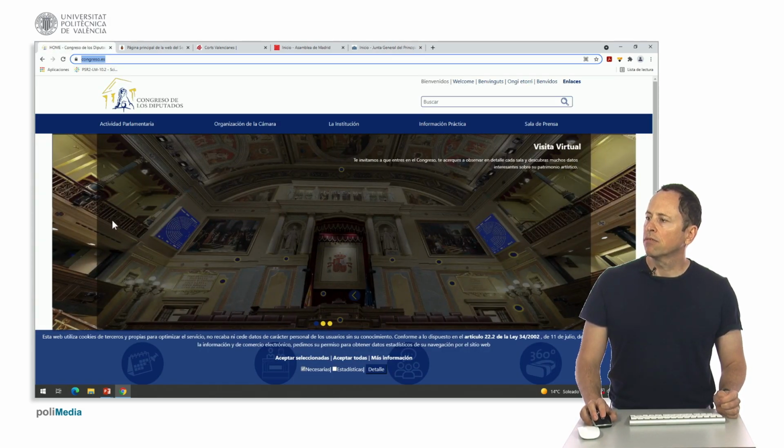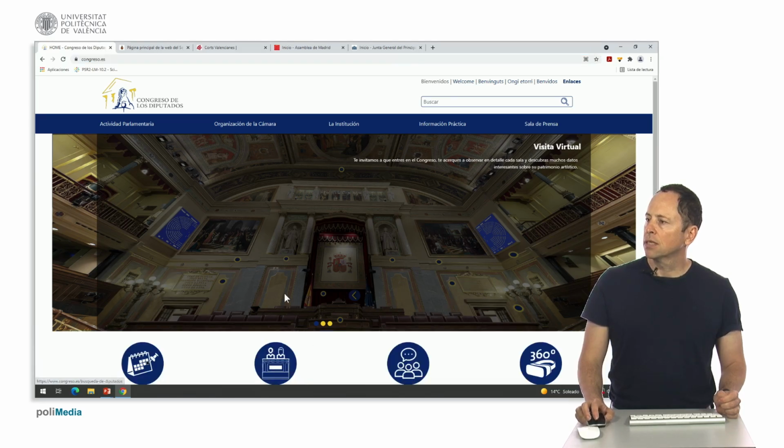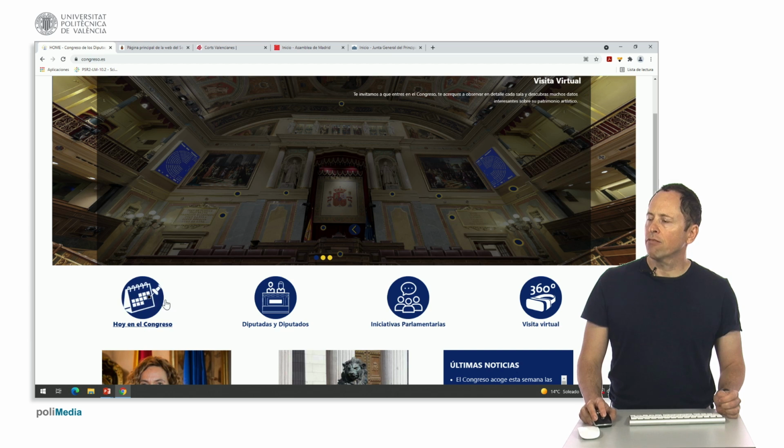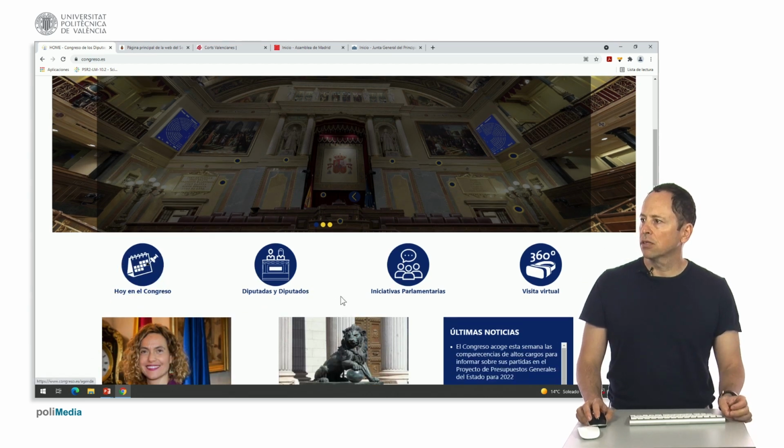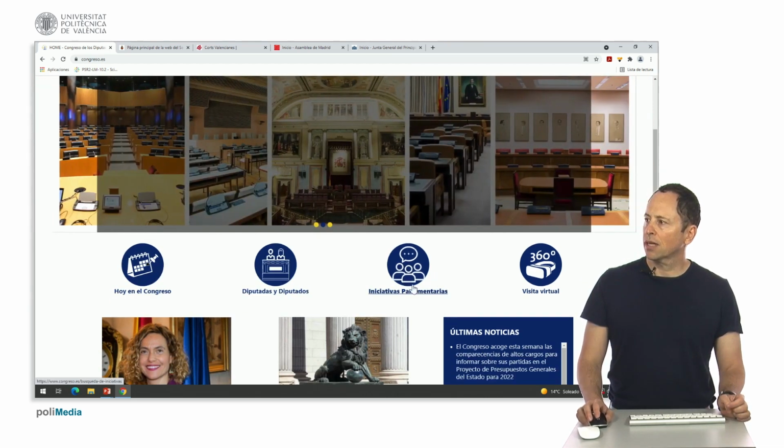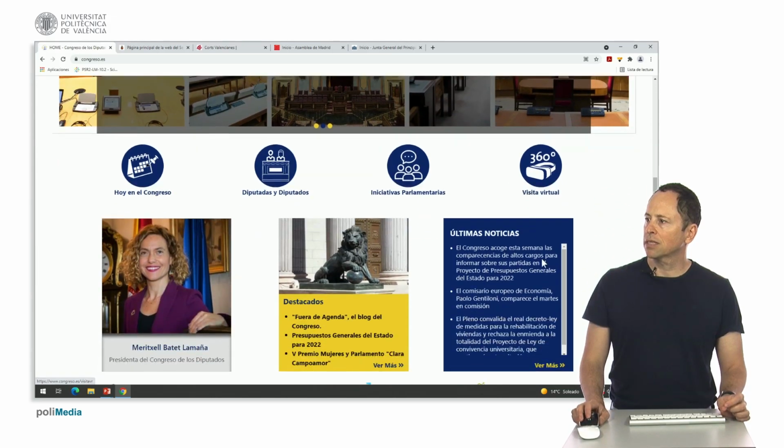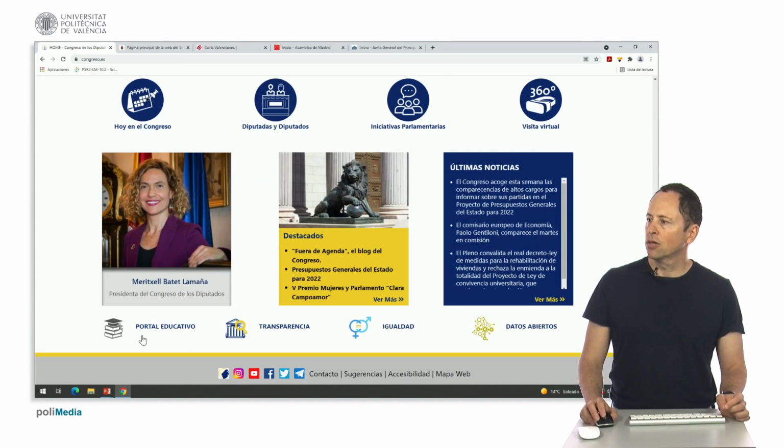Notice they have a website. Let's agree to accept all cookies. And here we have current information in the Congress, data about deputies, parliamentary initiatives, and a 360-degree virtual tour. Here we have featured news, an educational portal, a transparency portal, an equality portal, and open data to access the data generated by the Congress, the latest news.